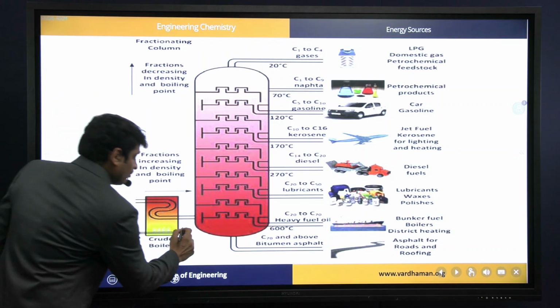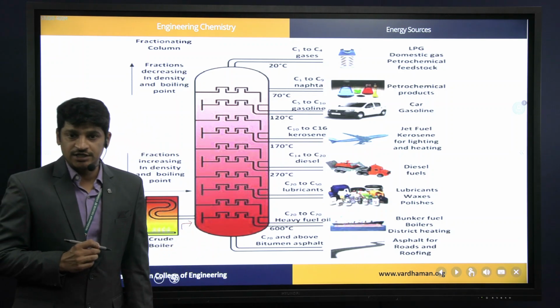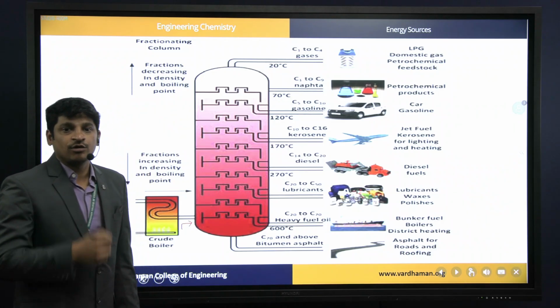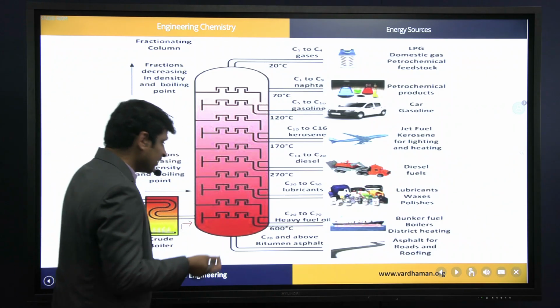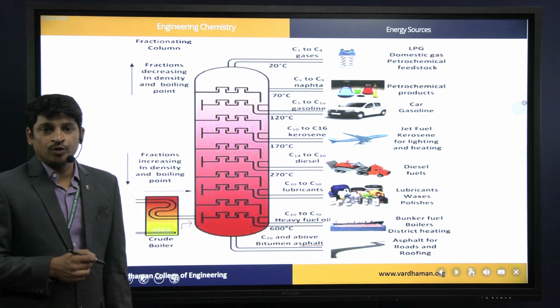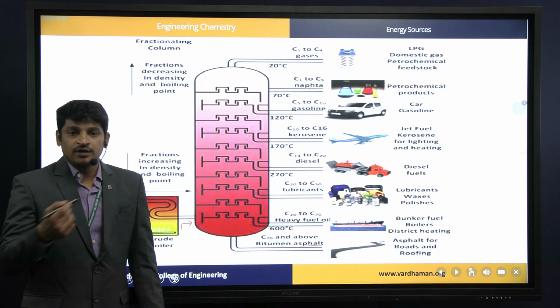From the bottom, crude oil is introduced. The temperature is more than 400 degrees centigrade, or 400 to 600 degrees centigrade, and all the fractions will get vaporized except the heavy oil or asphalt, because the boiling point of asphalt or residue is more than 400 degrees centigrade.